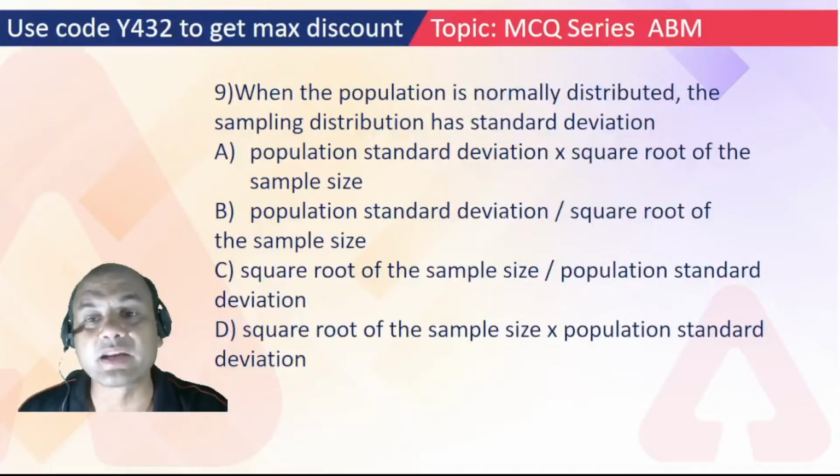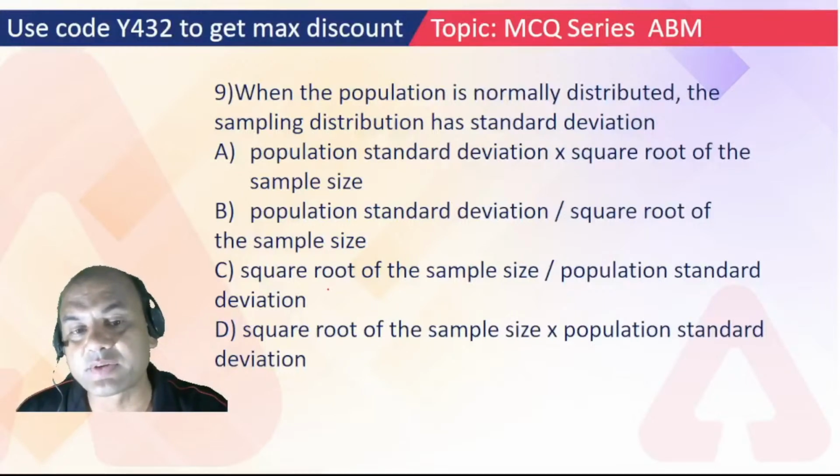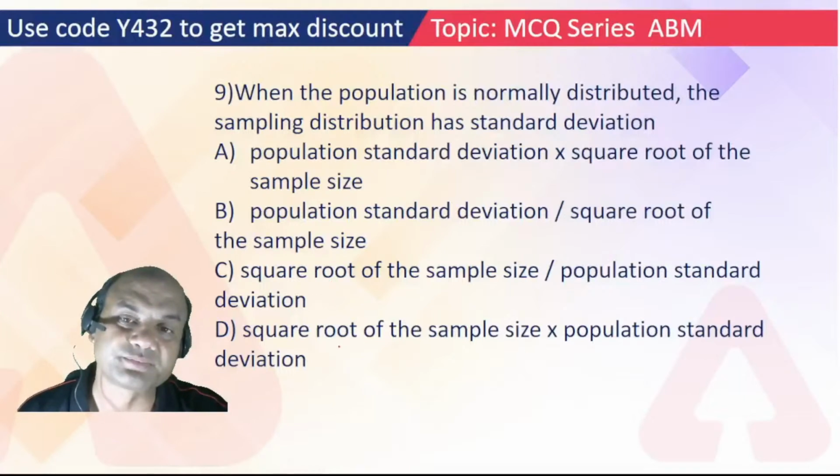Now understand, when I say 95% confidence, it means 2 standard errors. So I need 2 standard errors. For that I first need one standard error. I have to first know what is standard error. So standard error is what? Just now I gave you the formula. Standard deviation upon root of n.